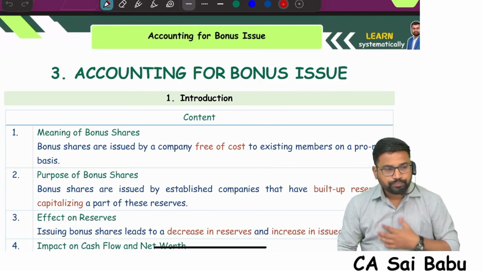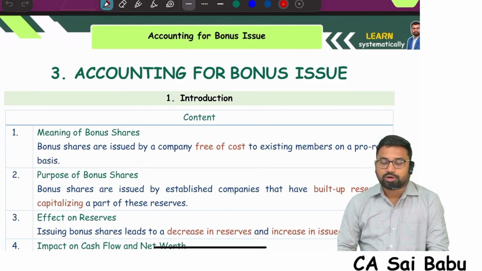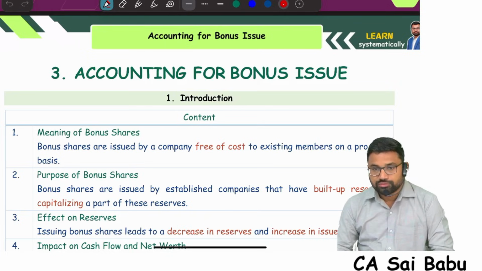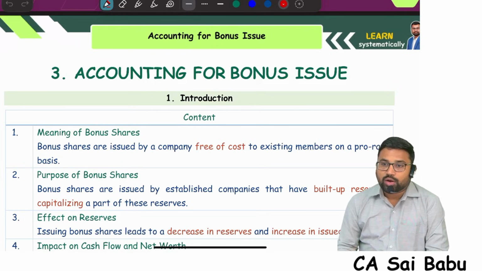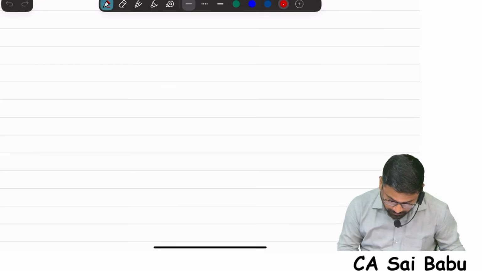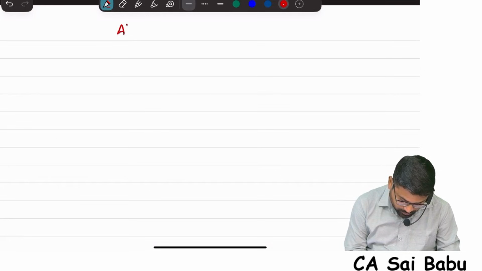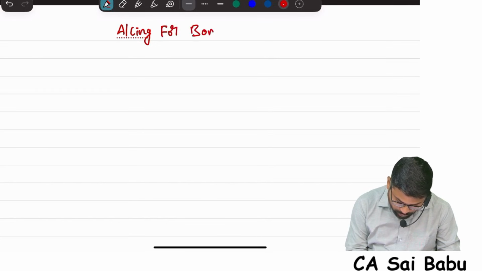First of all, what is this bonus shares all about? And whenever a company wants to offer bonus shares, what are the provisions they need to comply with, and how to do the accounting? All these things we need to understand. So, accounting for bonus issue.